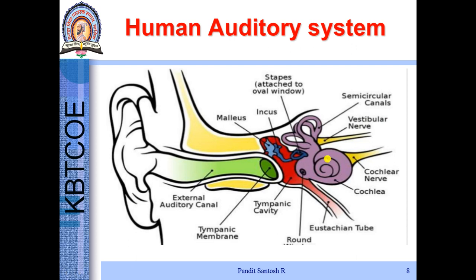Now one fundamental law says that whenever sound travels from one medium to liquid, there is always loss of dB. Correct? That's the reason that our outer ear is of large diameter and the tympanic membrane is of small diameter. Whenever sound bombards from a large diameter area to a small diameter area, there is always gain in the parameters of sound. Hence, the loss which is happening in the inner ear is already compensated in the outer ear. That's why there are no losses or no extra gain in the sound. This is how the human auditory system works.